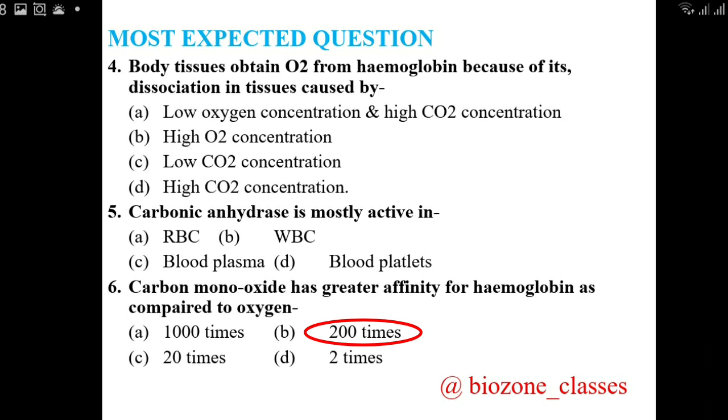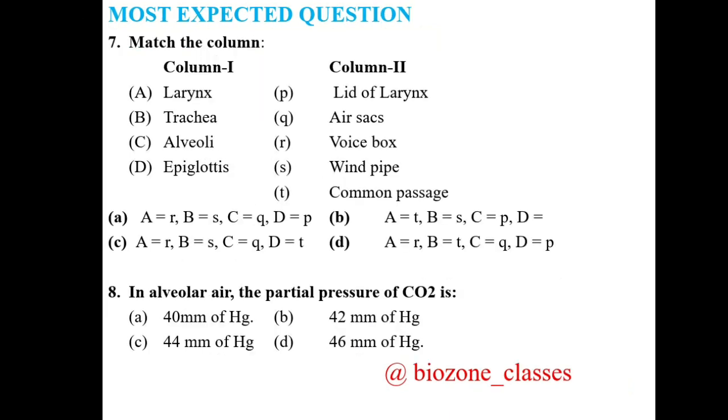Now we come towards question 7. Match the column; column 1 and column 2 appear on your screen. A, larynx, B, trachea, C, alveoli and D, epiglottis.